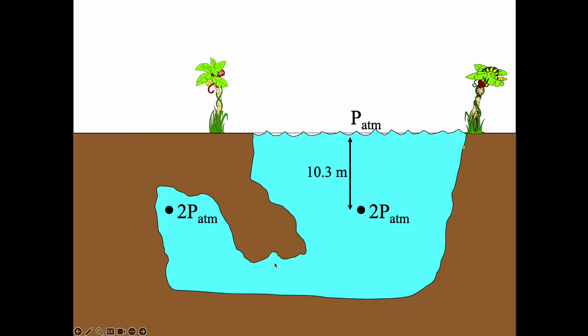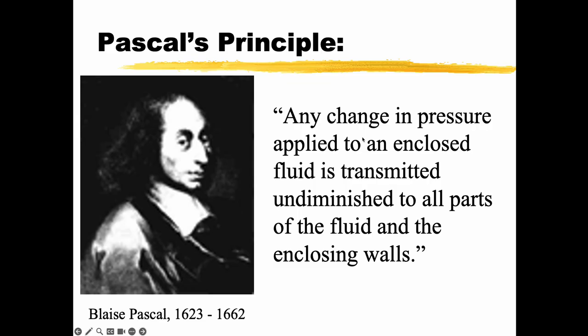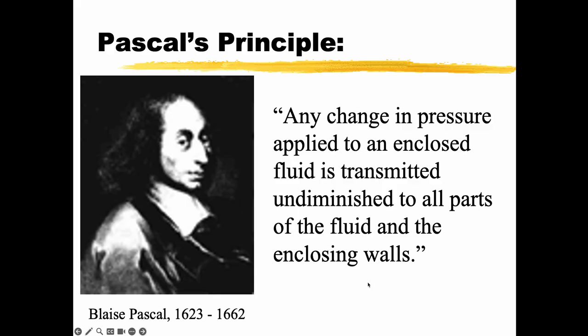But this is what Pascal's talking about. Now, do I need a giant asteroid to increase the pressure like that? No, I could have a gigantic plunger that I stick on top of this, and I could push down on the surface of the lake everywhere, right? I could add pressure. So if I push down with 1 atmosphere of pressure, this would go to 3, and that would be 3 as well, because it's at the same level. The bottom down here, 10 more meters down. So if this is 3, then this would be 4, right?